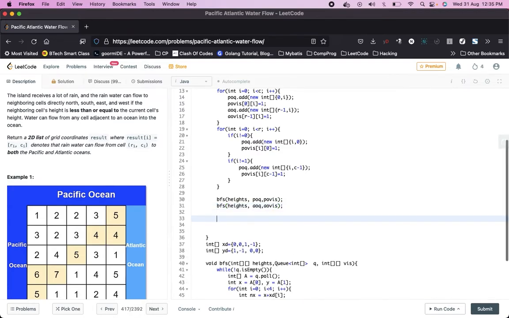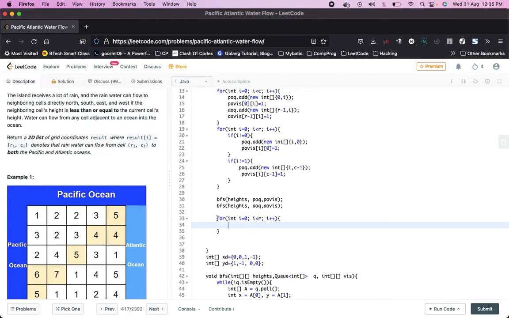Now we will try to get the common cells, as we have told earlier, from where the water is flowing to both the directions. For int i is equal to 0, i less than r, i plus plus, we will just copy paste this. Here we will change to j, and then here also j.